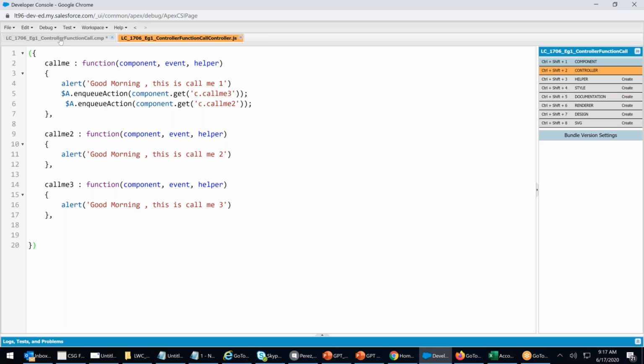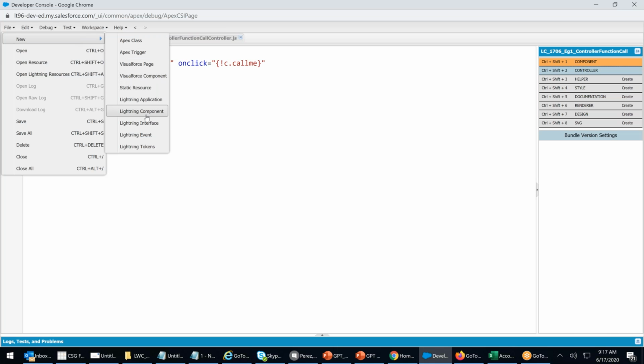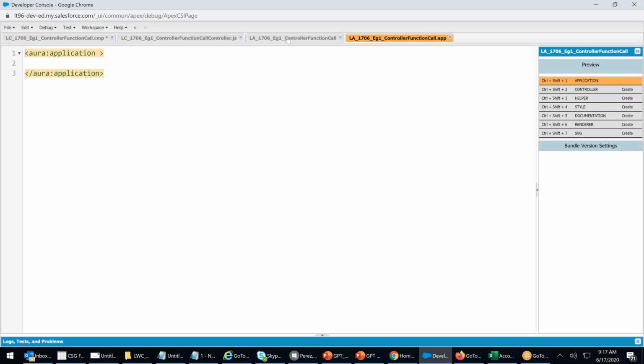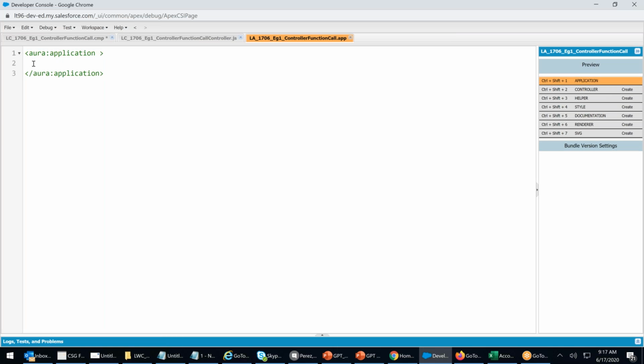Right? Done. callMe. Perfect. File, new Lightning application. Control C. Yes. Lightning button didn't close. I didn't close it. Very good. Don't worry, we'll close it then. Right. c colon, caps c colon, right?